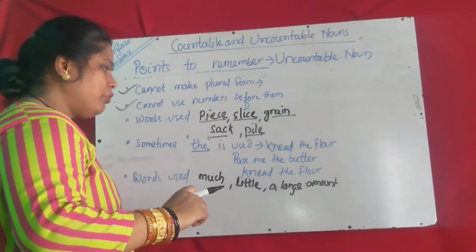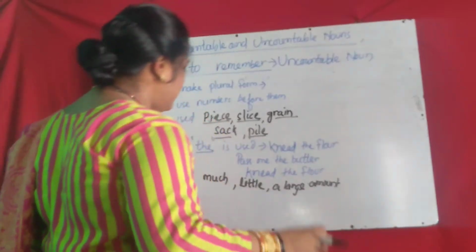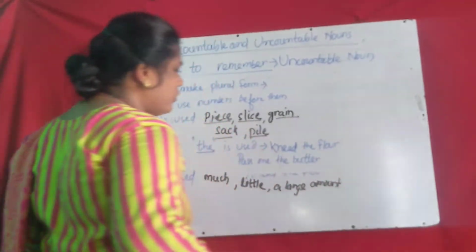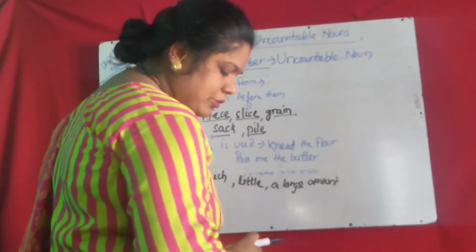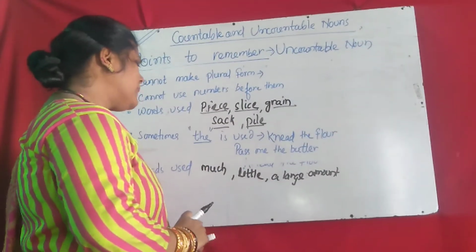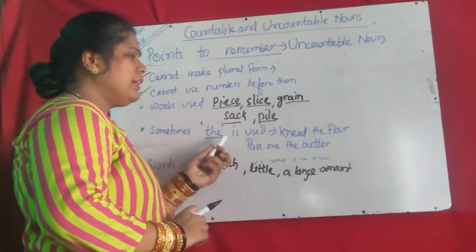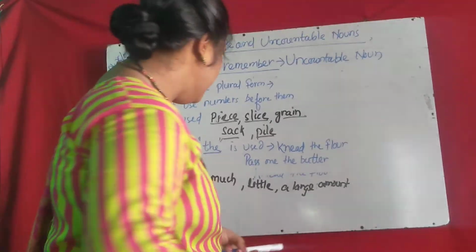Like this, in some cases we can write "the" before the uncountable noun.